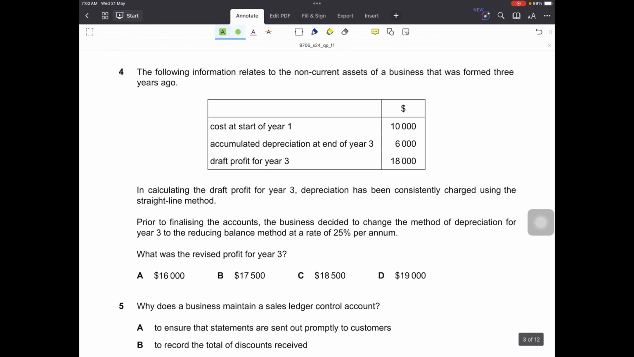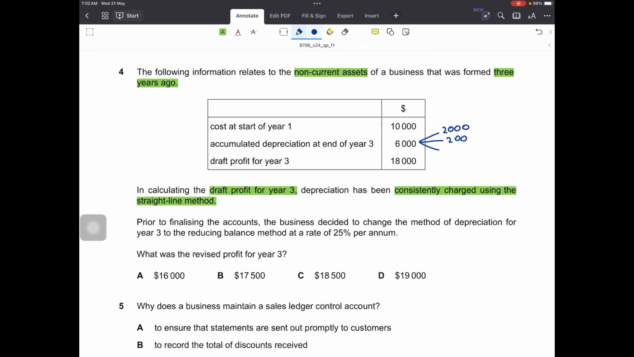Question number 4. The following information relates to the non-current assets of a business that was formed 3 years ago. In calculating the draft profit for year 3, depreciation has been consistently charged using the straight line method. So in this table, we have information that cost at the start of year 1 is this, accumulated depreciation at the end of year 3. So this depreciation represents 3 years of depreciation, and we know that by reading the first statement that they are using the straight line method. So if 6,000 is the accumulated depreciation of 3 years, this means that per year they would have charged 2,000, right? That is how it became 6,000 for 3 years.